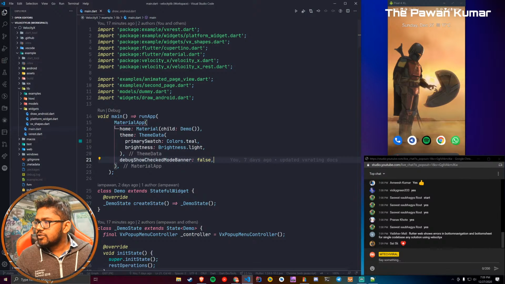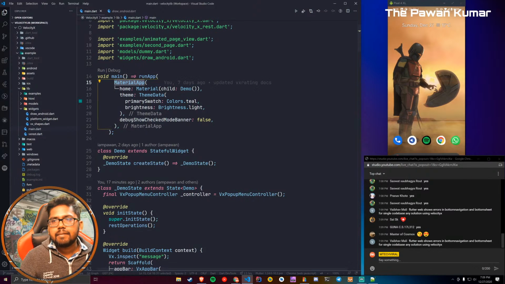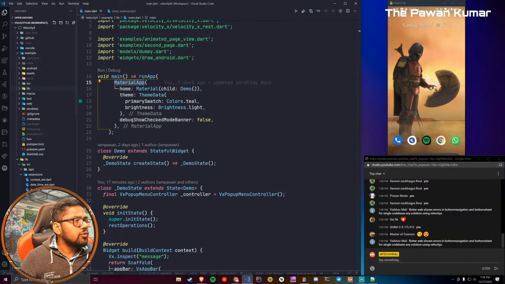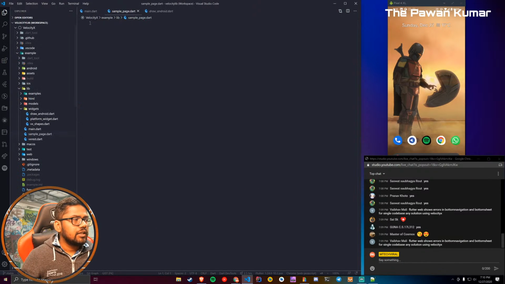Anyway, the font should be fine. If not, then let me know. Here you can see we have a normal material app, nothing else, and this project is using VelocityX, by the way. To make it easier, I'll create a new file here. I'll call it sample_page.dart.